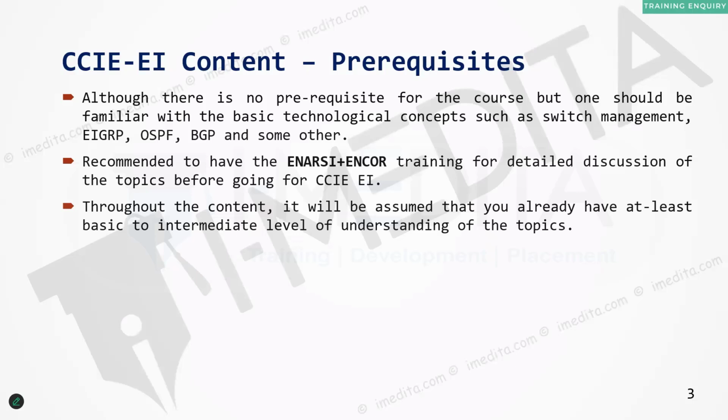So it is expected that you have gone through CCNA and CCNP level training before you go for the CCIE. But if you have not gone through the ENCOR level cert training, it's fine, not a big deal. Throughout the content, it will be assumed that you already have at least a basic to intermediate understanding of topics such as IP addressing, subnetting, OSPF, and EIGRP.